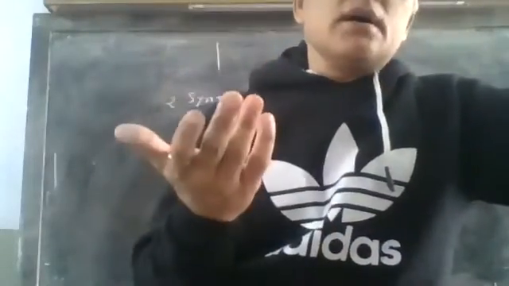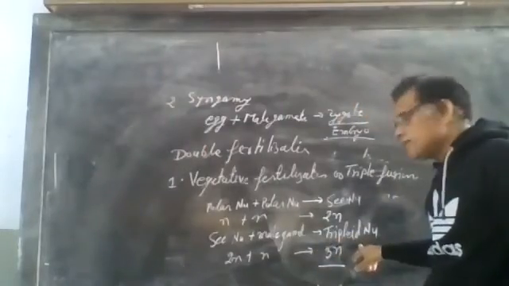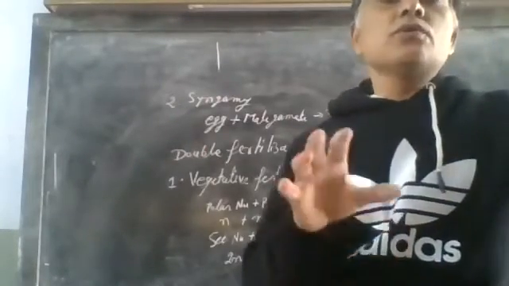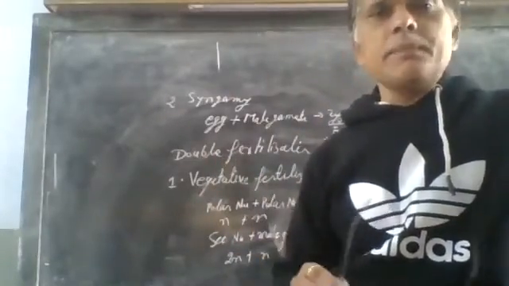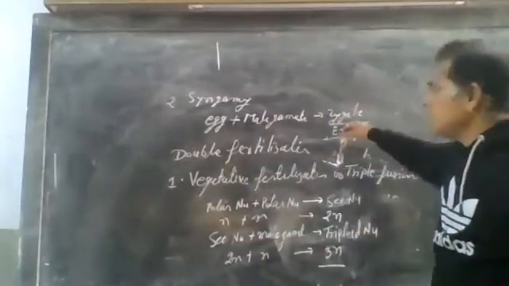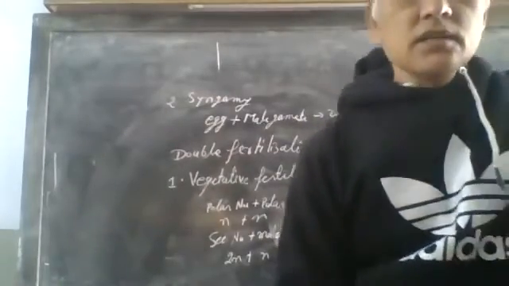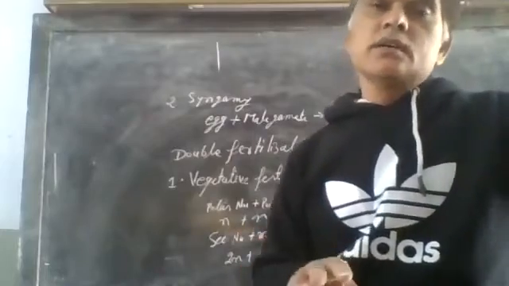After fertilization, the triploid nucleus, that is the primary endosperm nucleus, develops into endosperm. During this development, the zygote does not develop and remains in that particular condition.